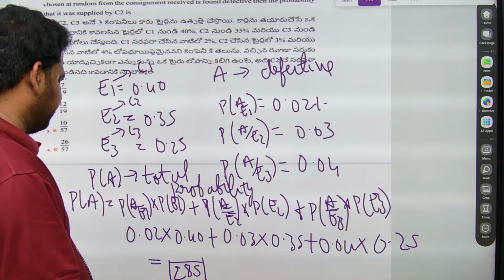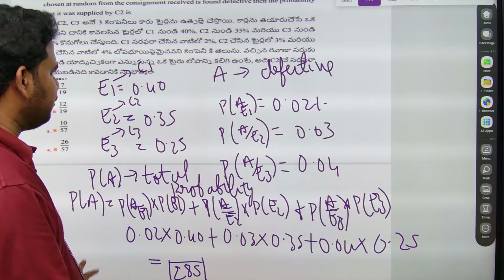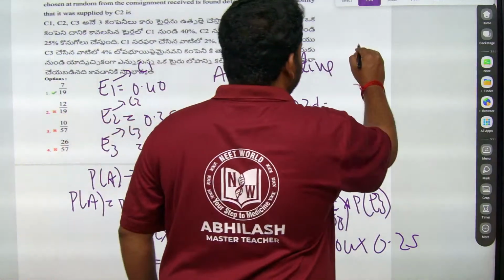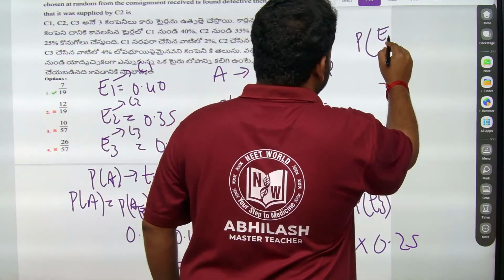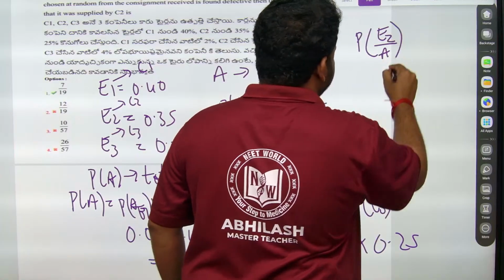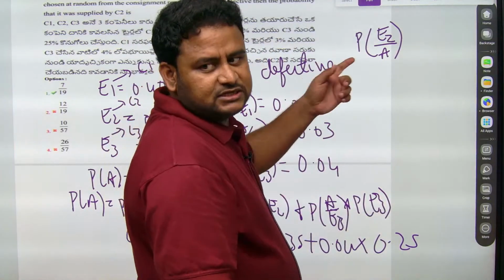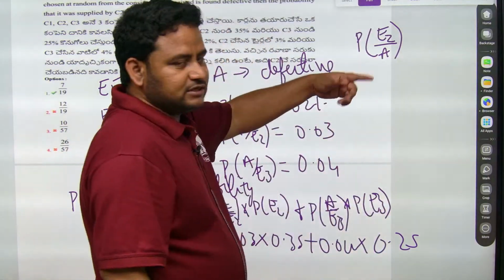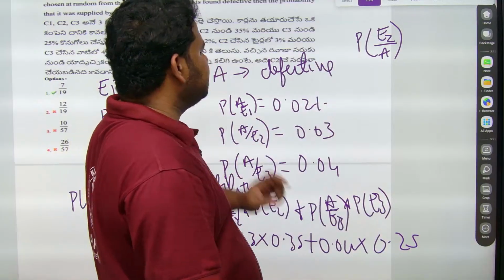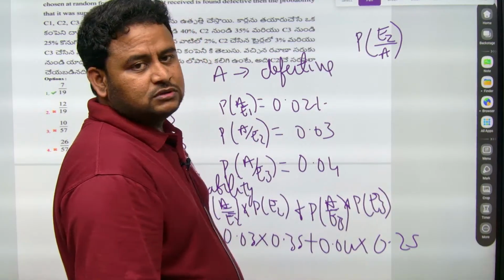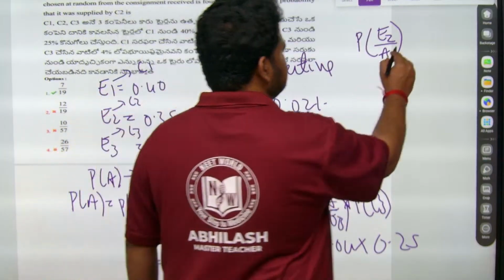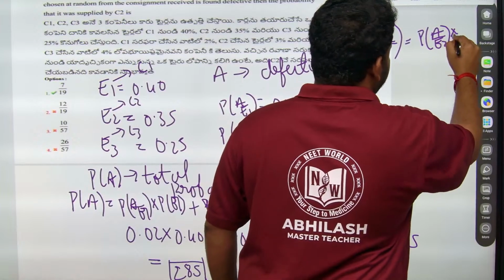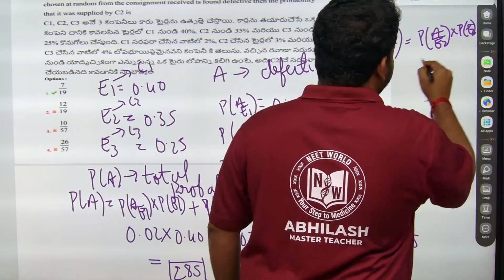This will be equal to 285. Now what I have to do is find P of E2 by A, that is, defective supplied by E2, that is, defective supplied by C2. So P of E2 supplied by A is nothing but equal to P of A by E2 into P of E2.